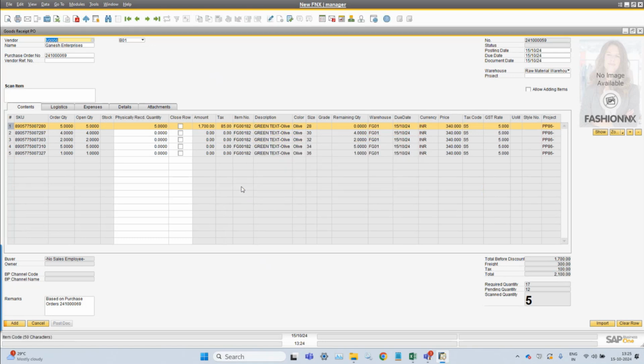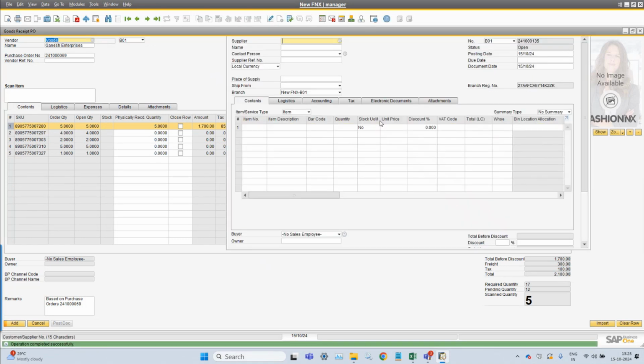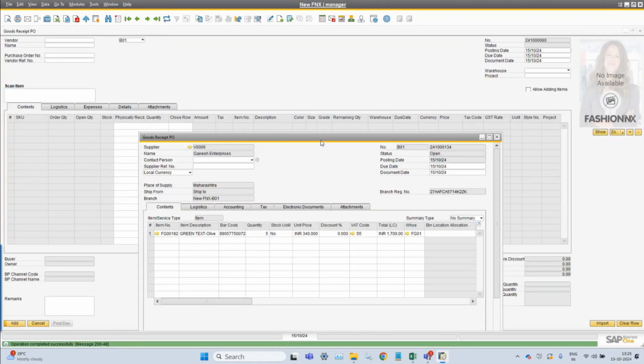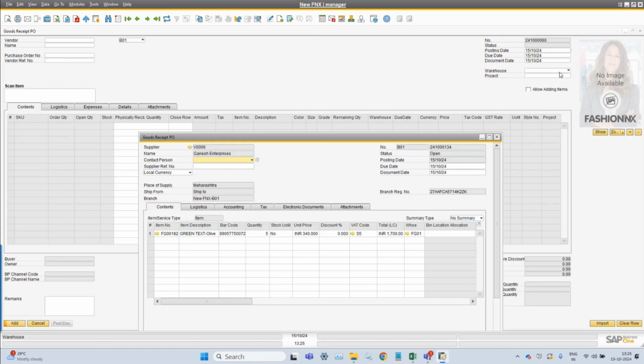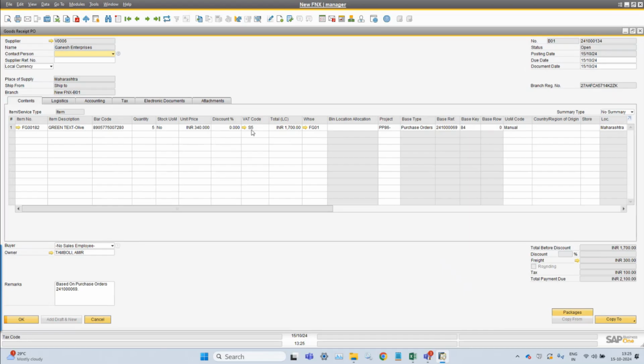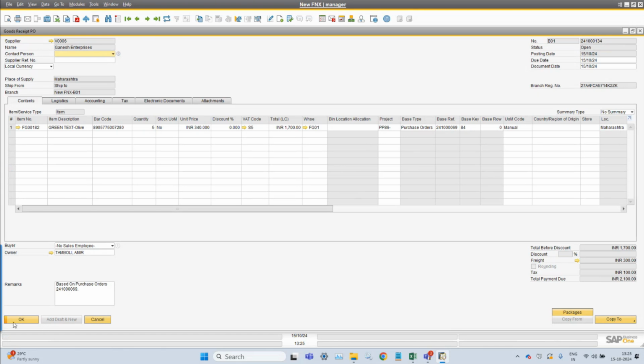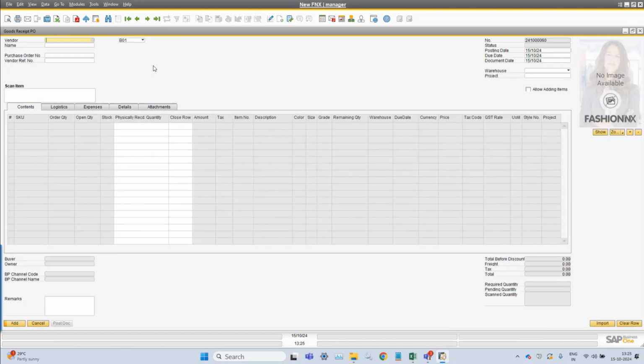When you post this, the GRPO will get posted into the warehouse which is selected on the row. If you have selected the warehouse on the header, that won't be considered; whatever purchase warehouse is available in the purchase order will be used. Based on that, your inventory will get posted in that particular warehouse. As and when you do this, a batch is created automatically, and your invoice has been accepted for that particular finished product.